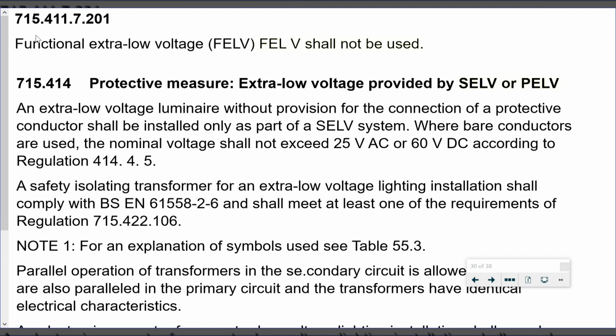At the start of section 715, 411.7.201, you'll see there functional extra low voltage shall not be used. And then we've got 715.414, and it tells us there that we can use SELV or PELV systems. Okay. So there you go, we can have SELV or PELV systems as our acceptable supply for extra low voltage lighting.